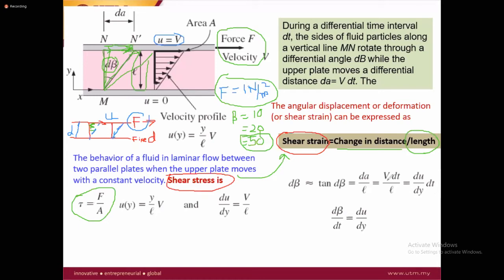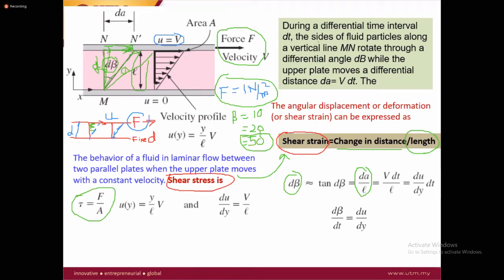For example, you see here, this angle is going to be calculated using dB equal to tan dB, dA over L. So this is the dA, and for example, this is A and L. Then you can calculate this angle.